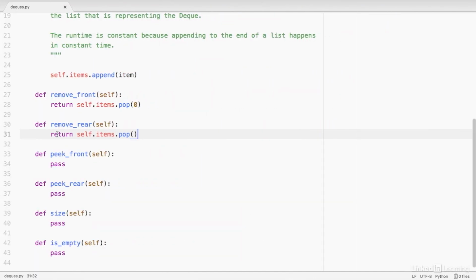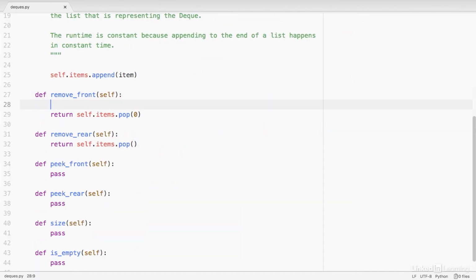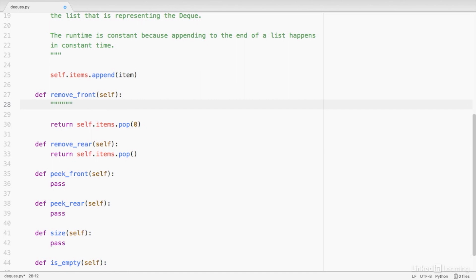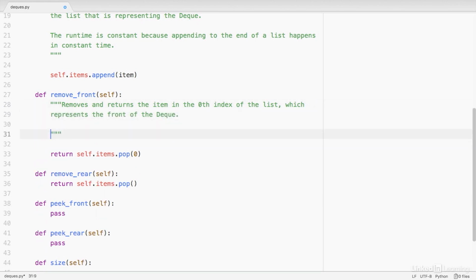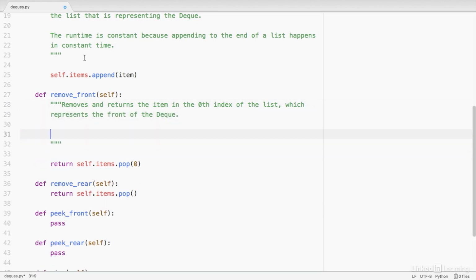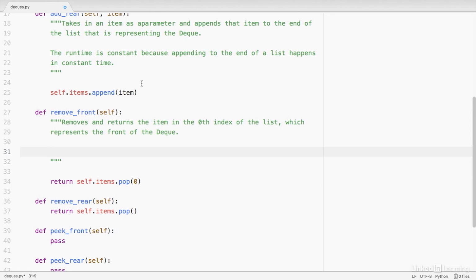Let's go back to the code file and add a quick docstring for each of these. For our remove front method, all this method does is just remove and return whatever item is in the 0th index of our list. And that left side of the list represents the front of the deque. Just like with our add front method, which was in linear time, the remove front method is also in linear time. And the reason is that when we take out that 0th index, all the other items that are in the list have to shift one index to the left.